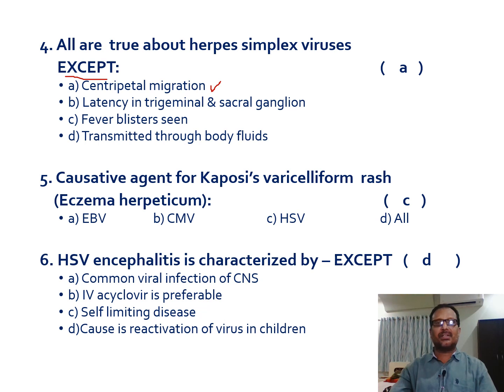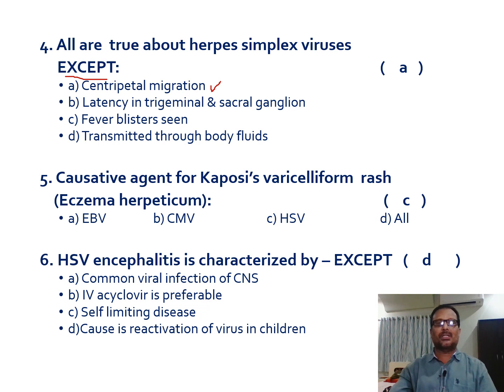Then, the causative agent for Kaposi's varicelliform rash. This is otherwise known as eczema herpeticum, and this Kaposi's varicelliform rash is secondary to eczema.